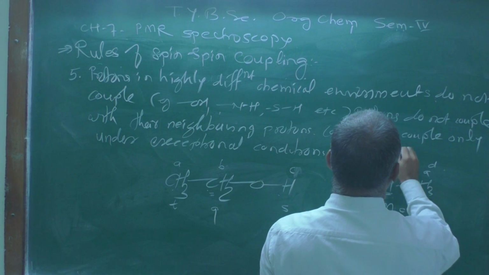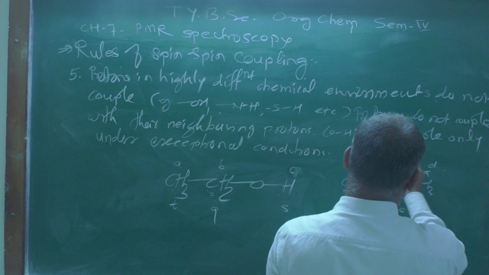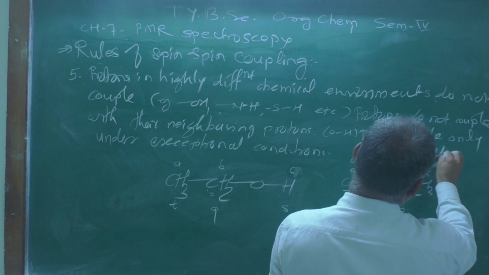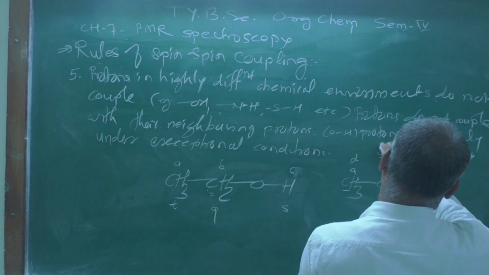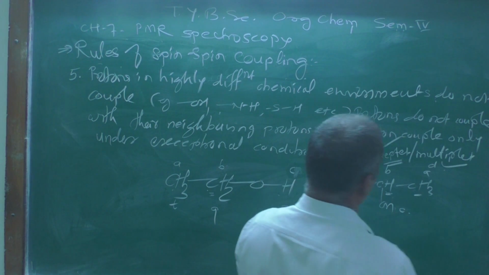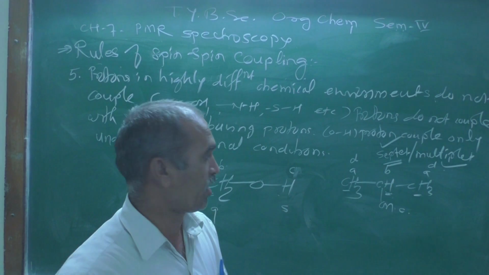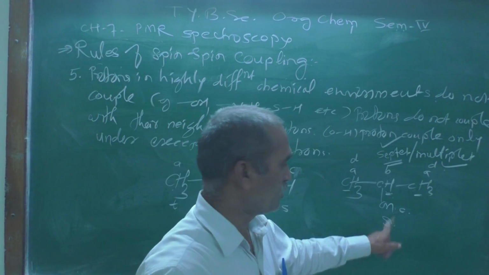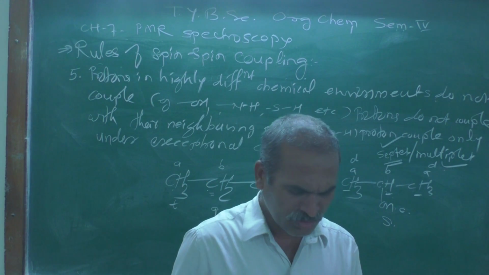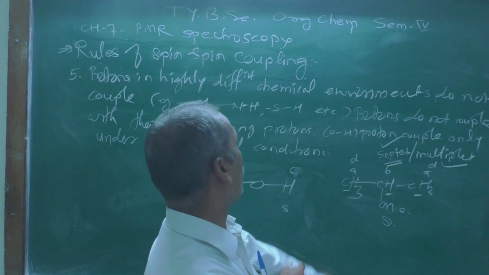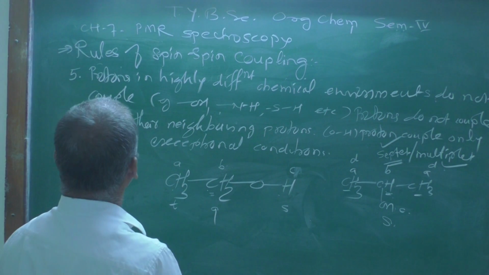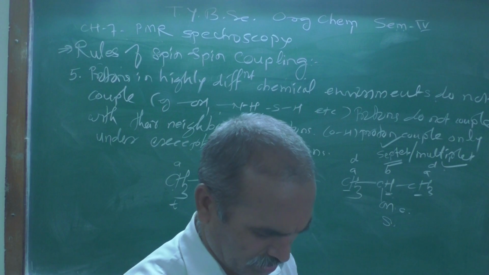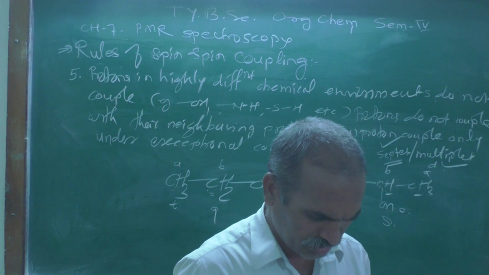You will get a septet over here, or you can just write it as a multiplet. And what about that hydrogen atom? The hydrogen atom will appear as a singlet. So in this way we can remember how we are getting the splitting pattern. These we are talking about as the rules.